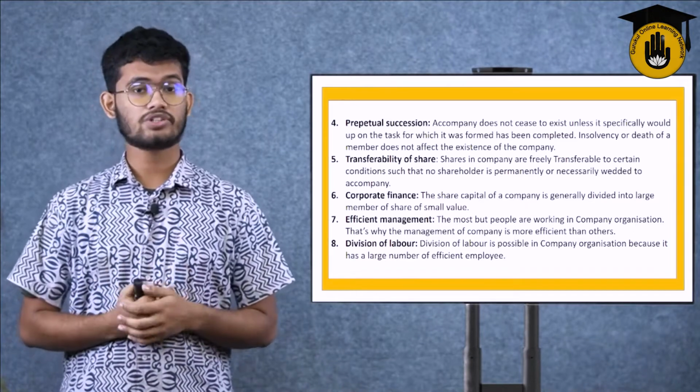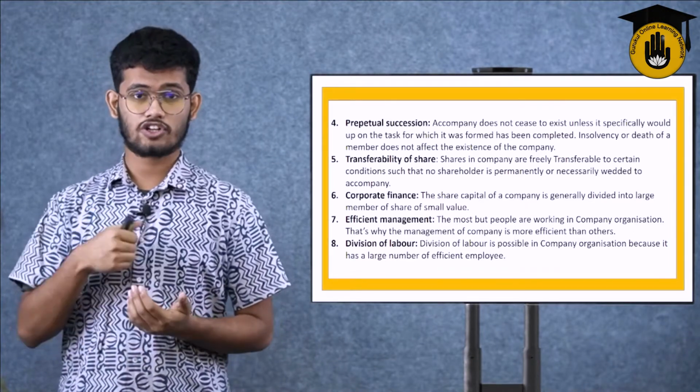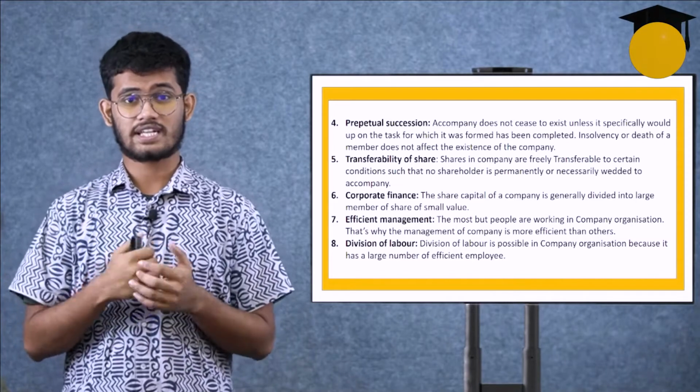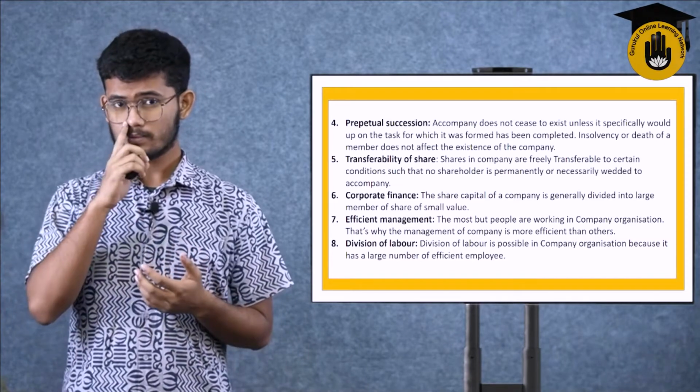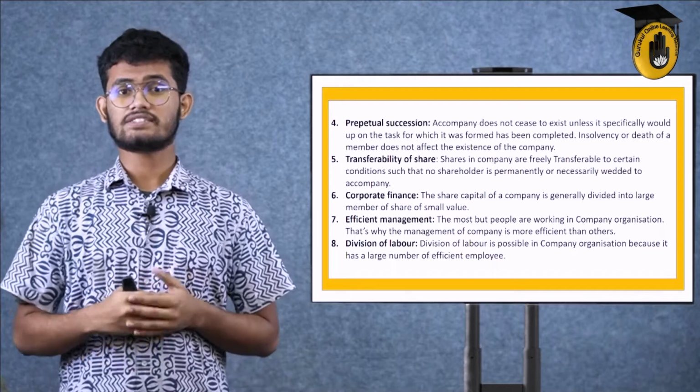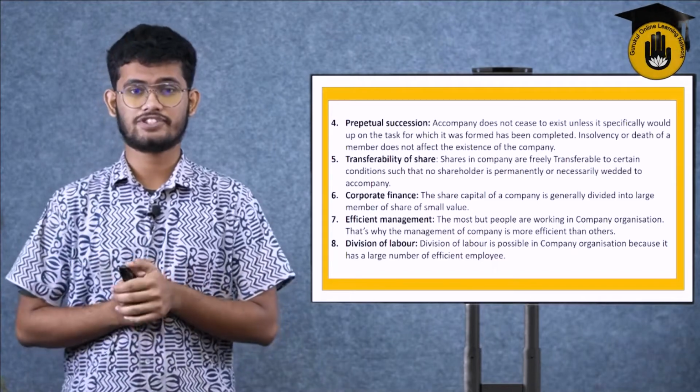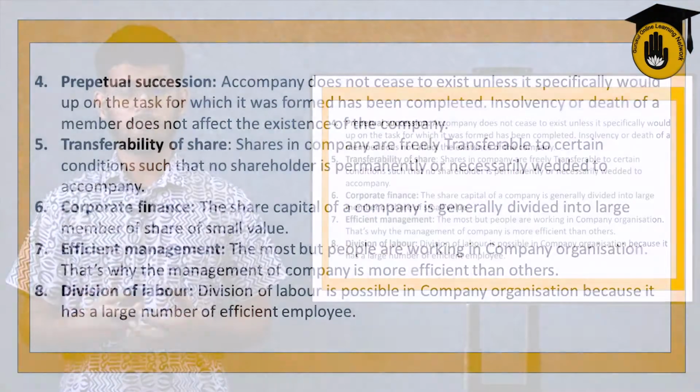Like suppose I bought a share of 5 lakh taka, I can sell it to a friend or a colleague for 5 lakh taka or 6 lakh taka, and earn my profit. If they buy, that means the share is transferred. That's why transferability of share is very easy in companies.